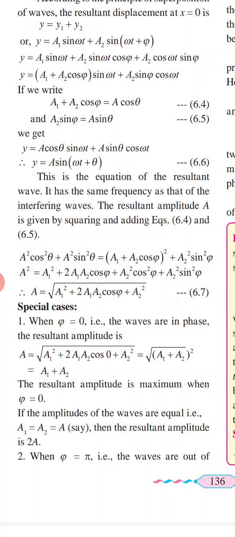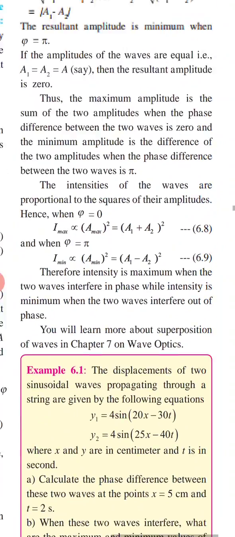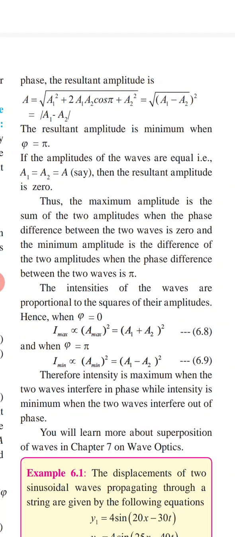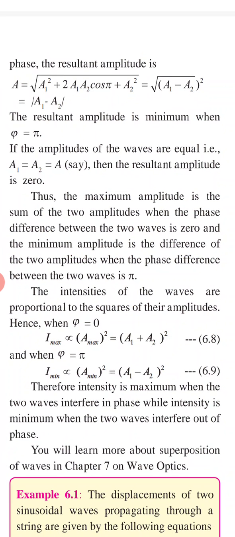Now we have to consider the second case, φ equal to π, waves are out of phase. So here we consider cos π, which is minus 1. So it will be under root a1² plus 2a1a2 cos π plus a2². If you take (a1 - a2)², that will be the same term. So a1 minus a2 whole square in square root. If you calculate the square root, its value will be a1 minus a2. So the resultant amplitude is minimum when φ equal to π.